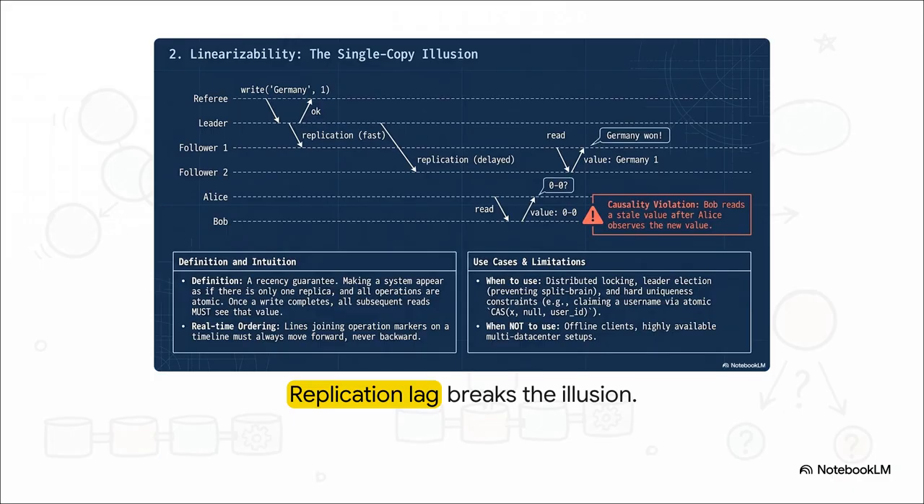Say a sports match result is written to the leader node. Germany scores. The leader immediately starts replicating this. Alice reads from a follower that got the update fast, so she sees Germany won. Awesome. But Bob, querying just a microsecond later, hits a different follower that's experiencing a slight replication delay. He reads a stale score of 0-0, so Bob hears Alice cheering, checks his phone, and sees a game that hasn't even finished yet. The single copy illusion has totally failed us here. We've just hit a causality violation.